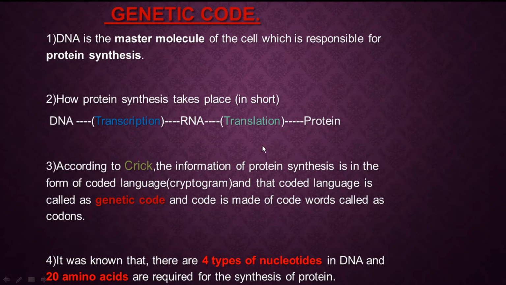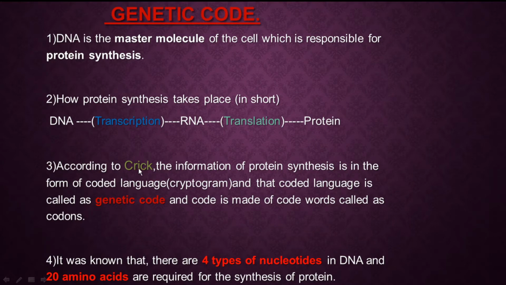Now, one scientist was there, named Crick. According to Crick, protein synthesis takes place in the form of a coded language. Another term for this coded language is cryptogram, and it is called the genetic code. This genetic code is made up of code words, and those code words are called codons.